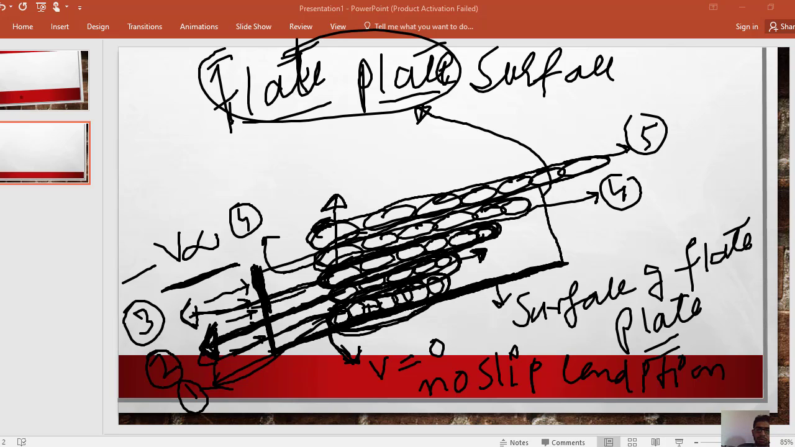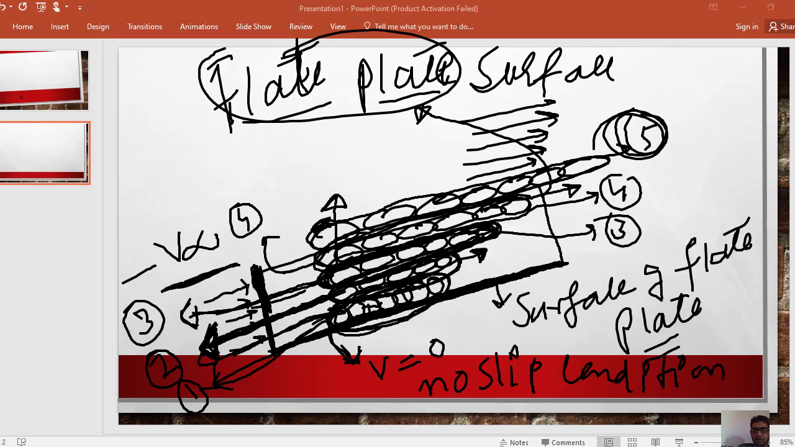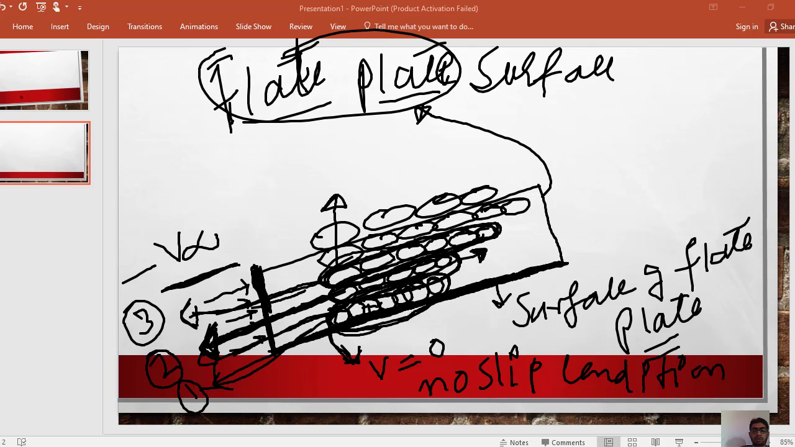If we consider layer number 4, this is layer number 3. Layer number 3 will try to stop the movement of water molecules present in this layer, but the water molecules of the layer above will try to pull the water molecules in the forward direction. As a result, the water molecules will try to move in the forward direction. So in this case, the velocity boundary layer is formed on the surface of a plate.